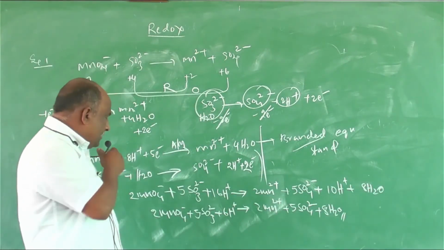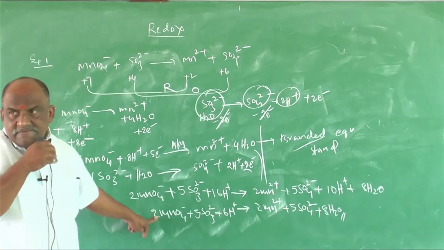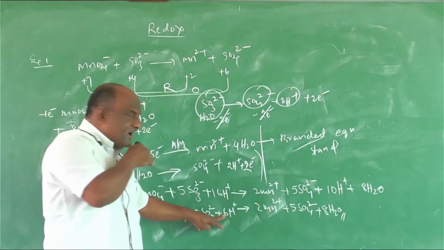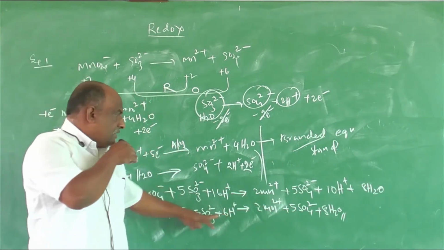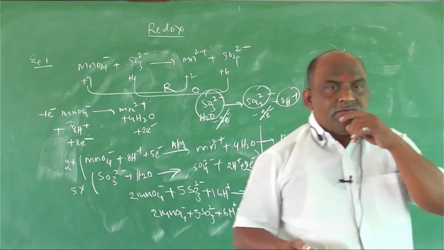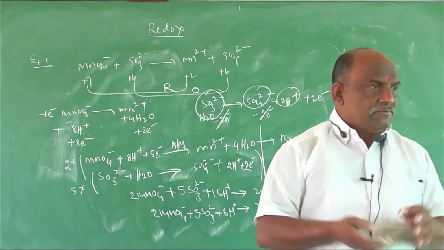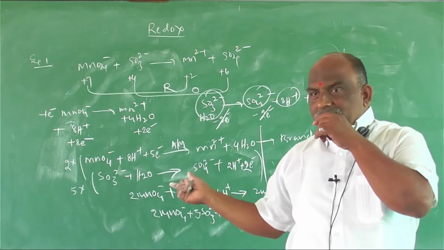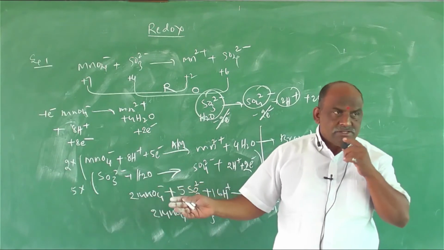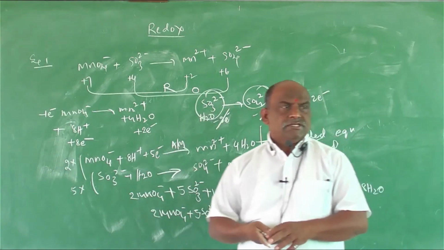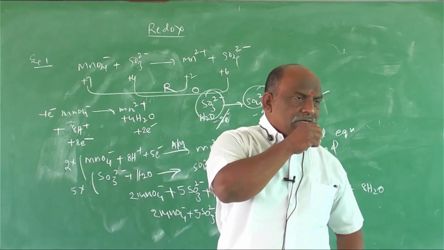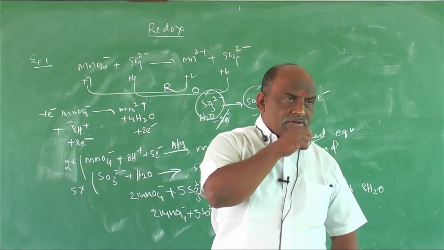From an examination point of view, they will give X here, Y here, and Z here. What are X, Y, Z? 2, 5, 6 like that. Understand? To get the correct option and be confident, you require some struggle. Without struggle, how to do it, we'll discuss later: how to find the answer to the question without struggle. This is a lengthy process, useful for boards only. Board examination requires all these steps, but for competitive exams it is very difficult. Clear?